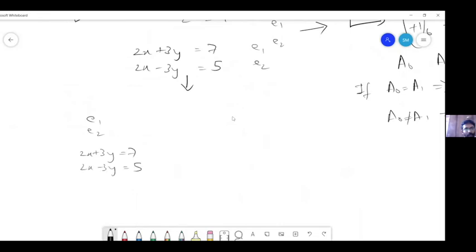Call these E1 and E2. What was the first transformation that you did? If you add E1 and E2, it will give 4x, so we have to divide by 4. So I did 1 by 4 E1 plus 1 by 4 E2. Are you replacing equation 1 or equation 2? Both.